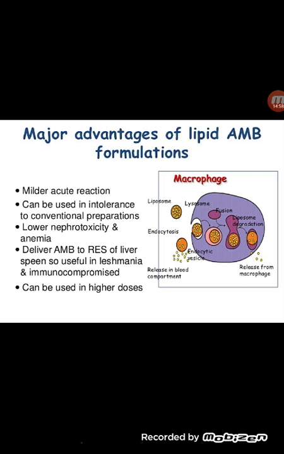They lead to milder acute reactions, can be used in intolerance to conventional preparations, have low nephrotoxicity and anemia, and deliver amphotericin B to the RES of liver and spleen, so it is useful in leishmaniasis and immunocompromised patients, and it can be given in higher doses, right? These are the advantages of lipid formulations of amphotericin B.